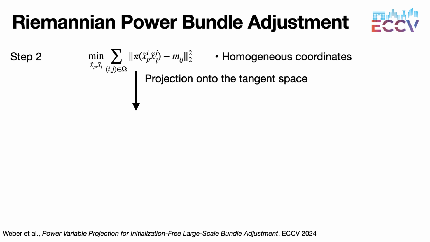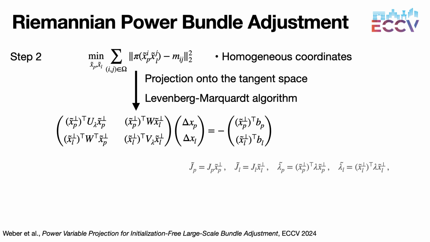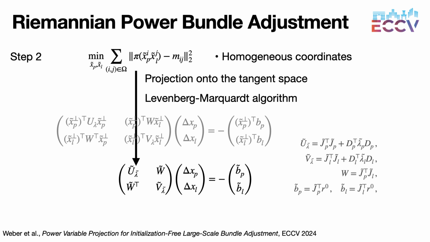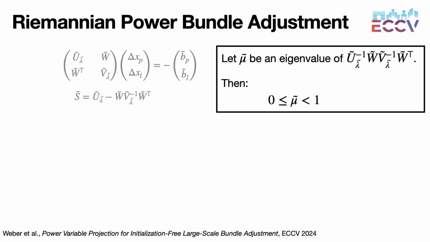Let's analyze the second step of the stratified BA strategy. As the coordinates are homogeneous, we project onto the tangent space of xp/xl and we use the traditional LM algorithm. That leads to the projected normal equation with inhomogeneous unknowns delta xp and delta xl. We use simpler notation and the Schur complement trick on the tangent space.